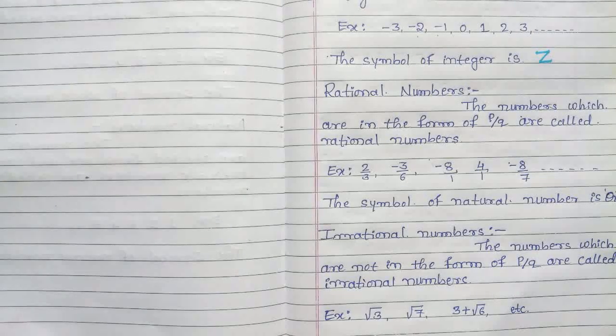Now we are going to study types of decimal expansions. There are two types. First one, terminating decimal expansion. Second one, non-terminating decimal expansion.